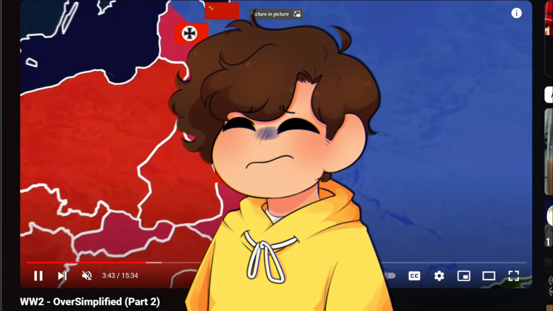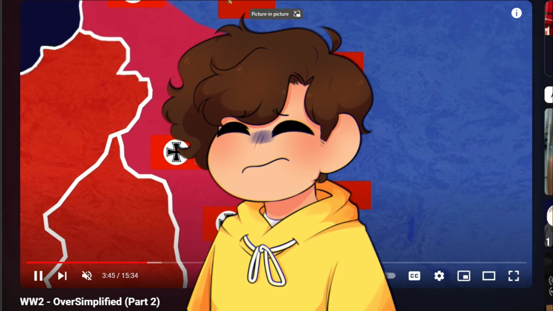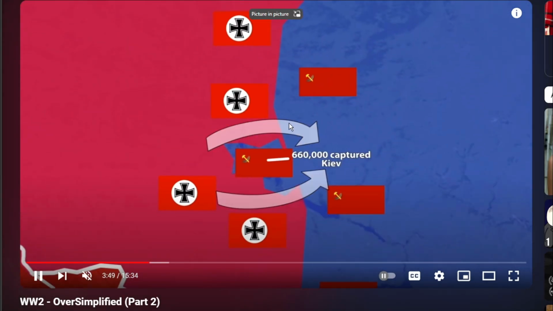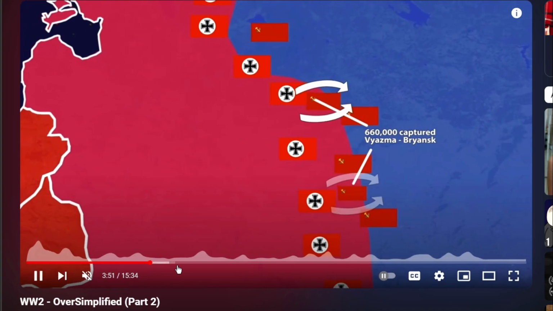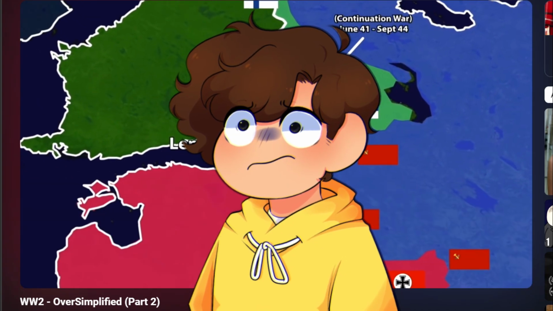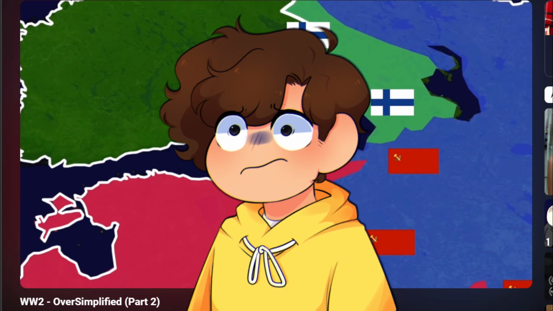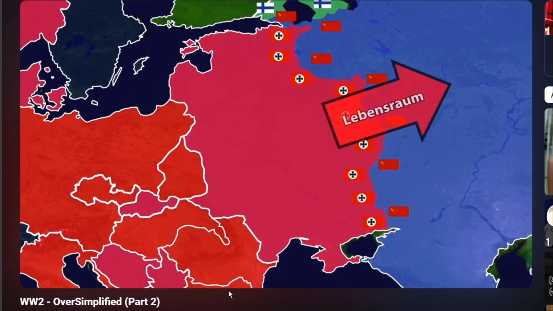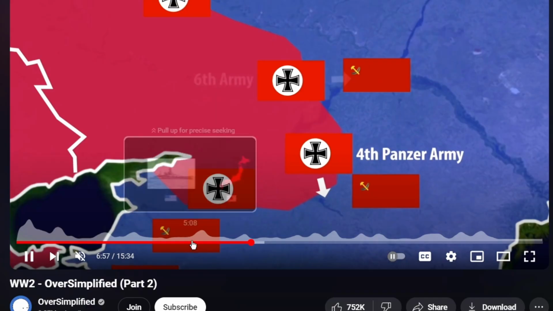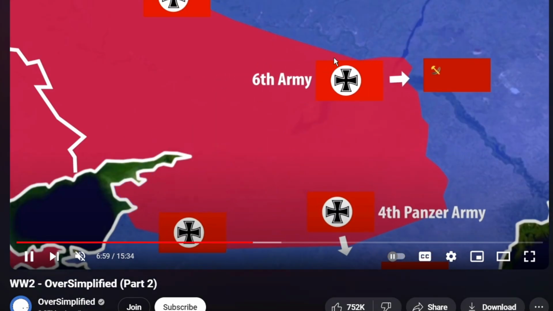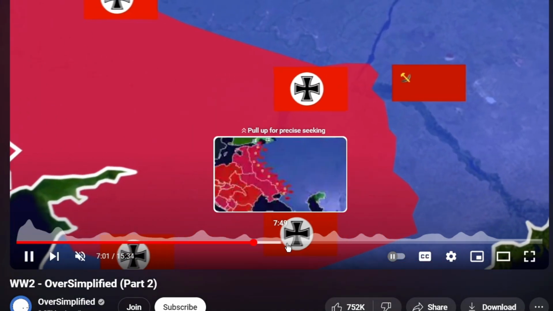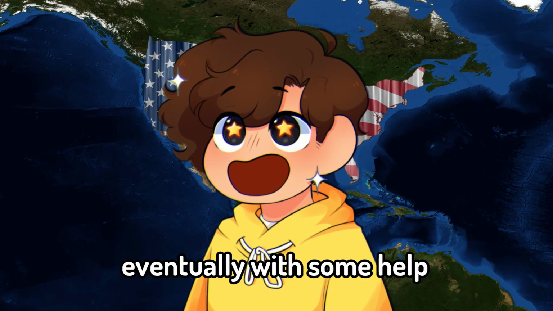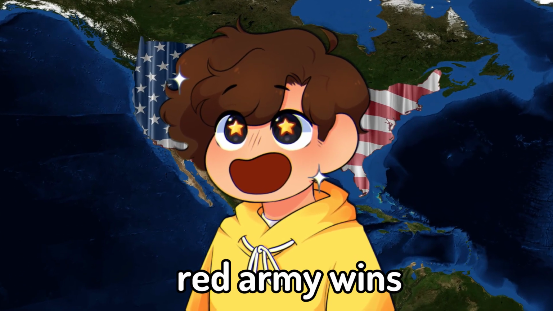The Germans tried to attack the eastern border, the Eastern Front, but for some reason, these guys are pretty strong. The Red Army was pretty strong, so they were able to eventually get their land back. It did take a while, but they got some backup, they had some teammates in the war, and so far so good. Even though the Germans invaded a ton of people on the Eastern Front, eventually, with some help of other allies, the Red Army was able to win the war.